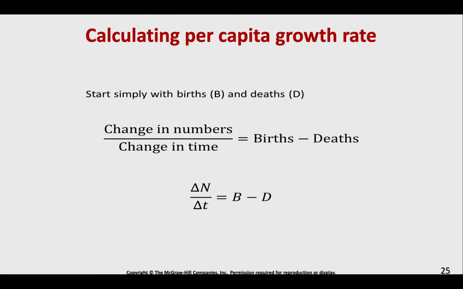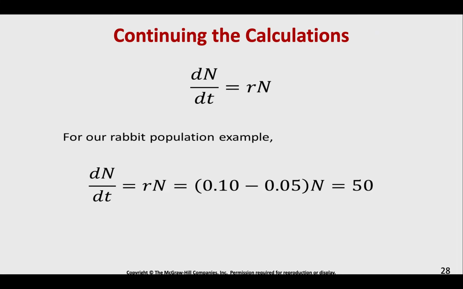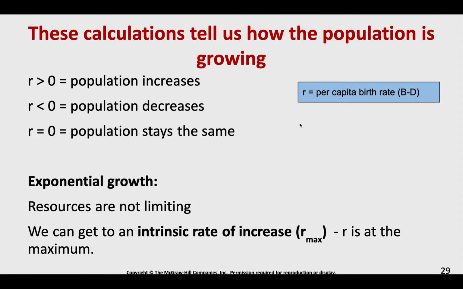Now there's a lot of math associated with that to kind of come up with some other figures. I have decided to skip over these few slides, and I am not going to require you to know these. All right, because I want you to focus on what that math is going to tell us. All right, so essentially we can simplify that equation to say, or to look at our R value. All right, and our R value is simply the per capita birth rate. All right, so we're looking at the number of births per individual.